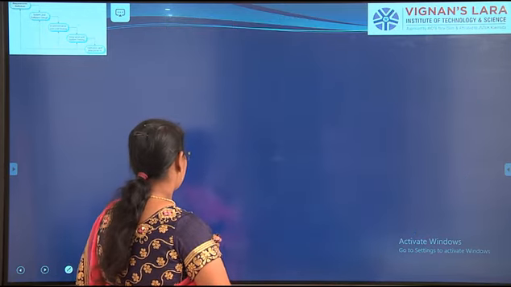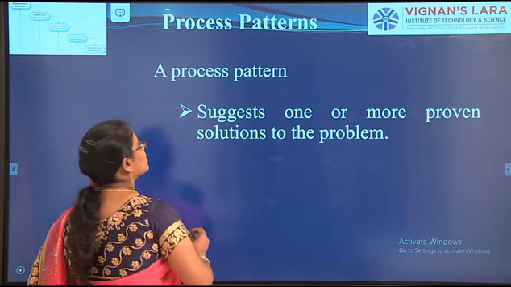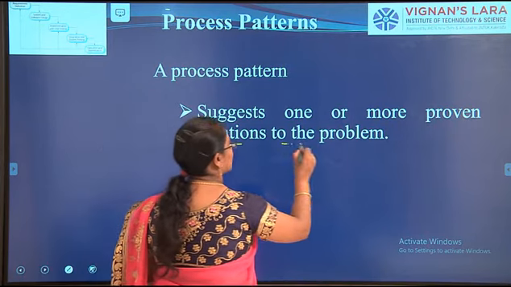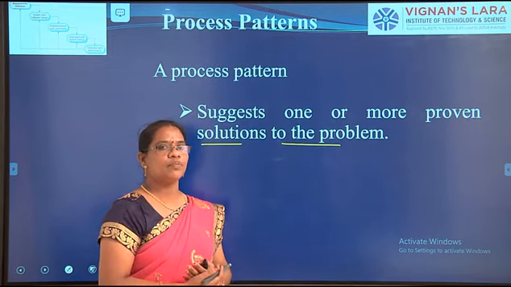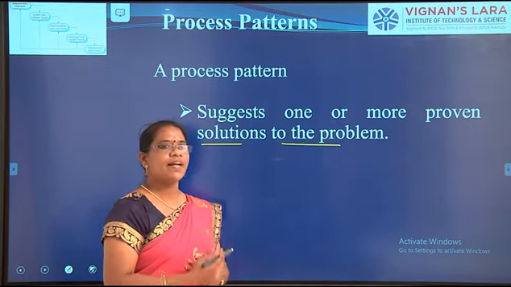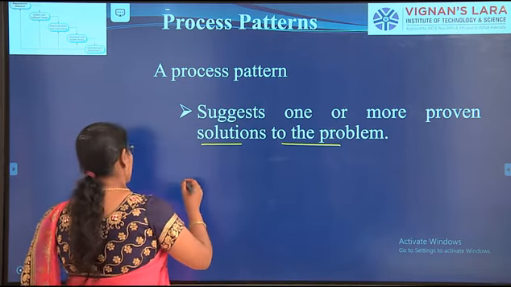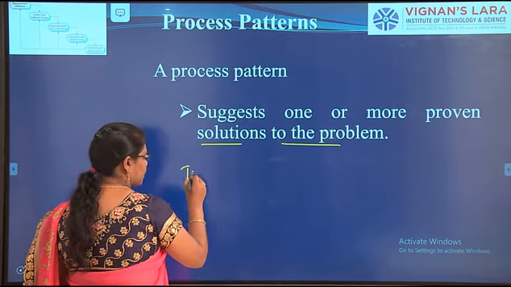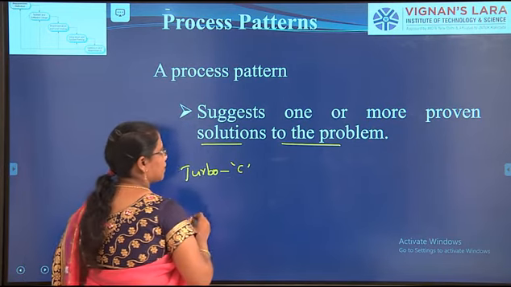So the process pattern also identifies that. Next, it also suggests one or more proven solutions to the problem. The problems that we encounter while doing the software project, a process pattern will give some solutions to that. Turbo C is meant only for C language.